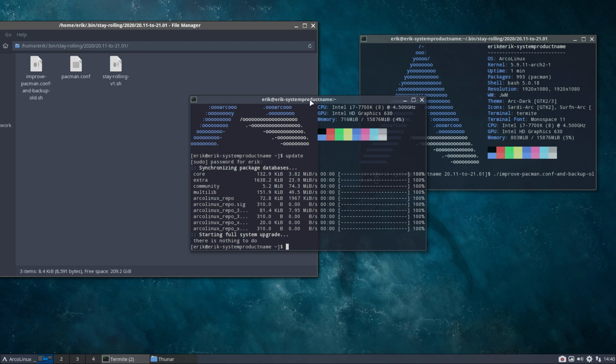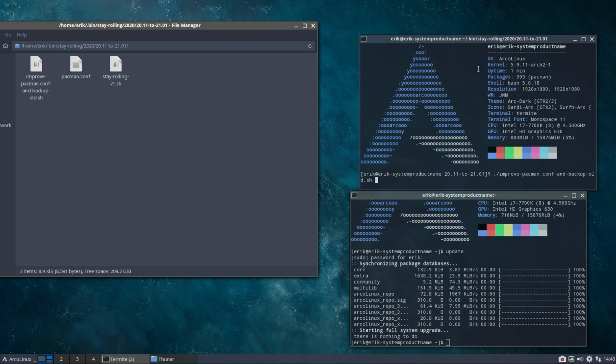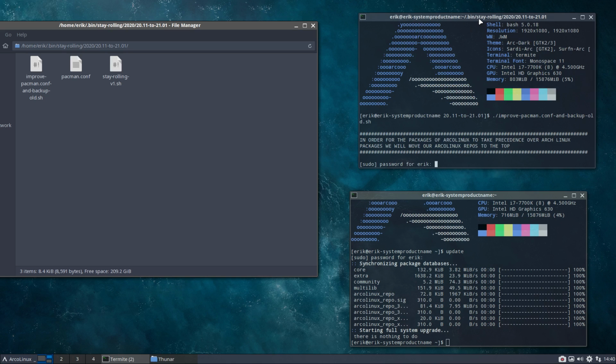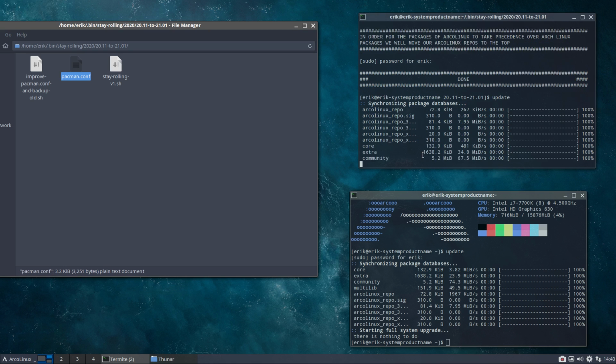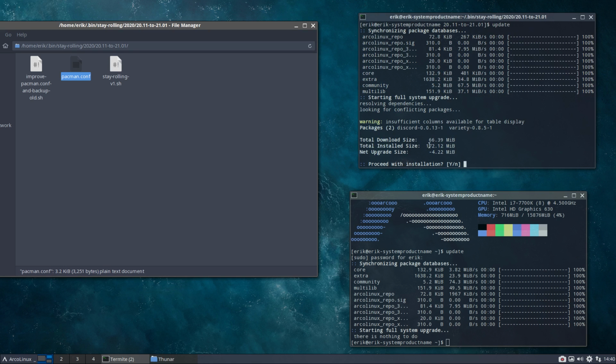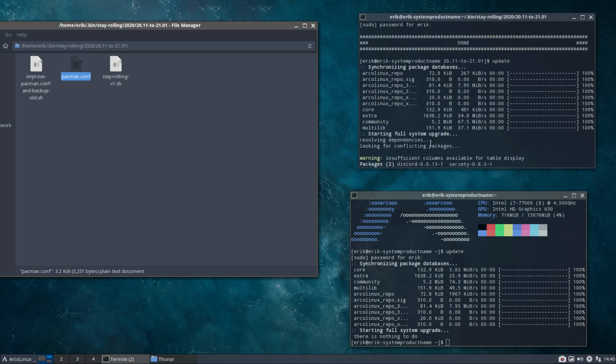Let me show, do I have some reference? Yes, okay. So I have to keep this guy open. We're going to run that particular script. It's going to copy paste this over, plus a backup. And when I do this update again, nothing really changes, but as you see, something did change, right?